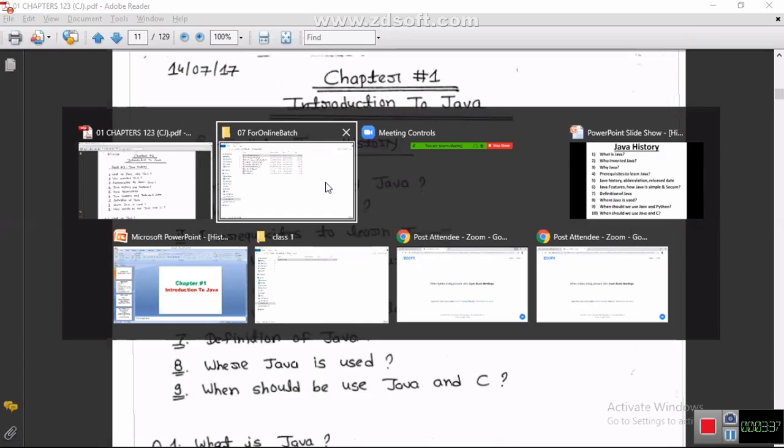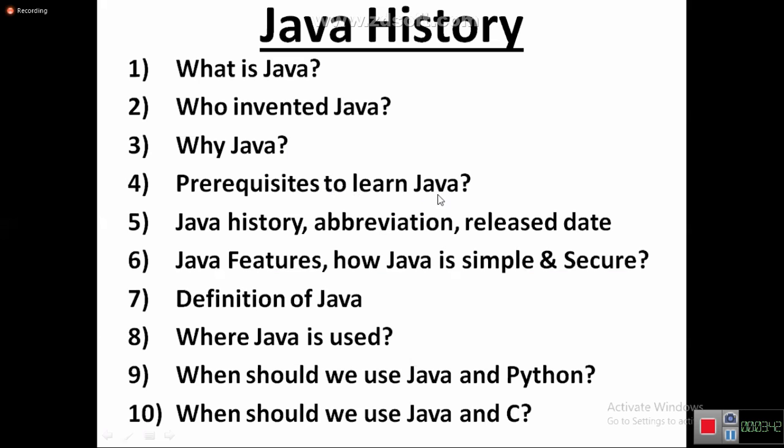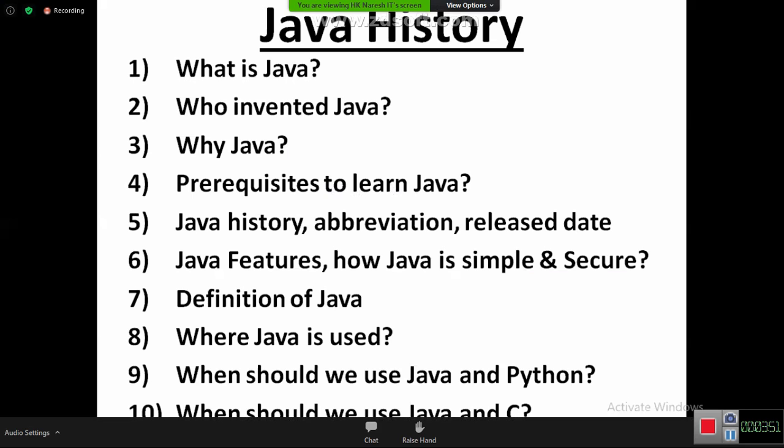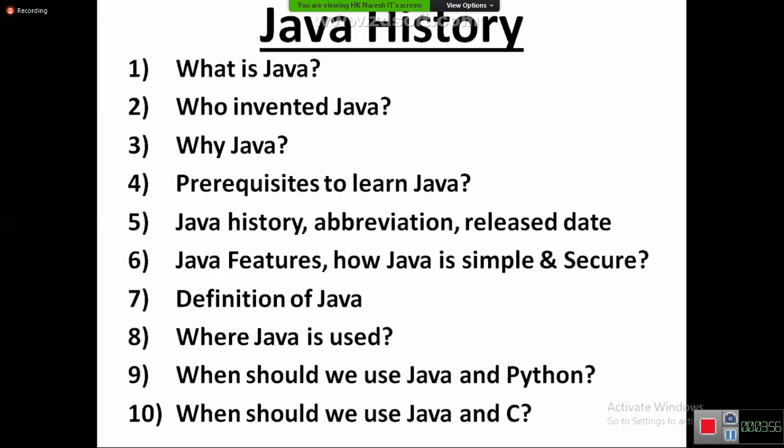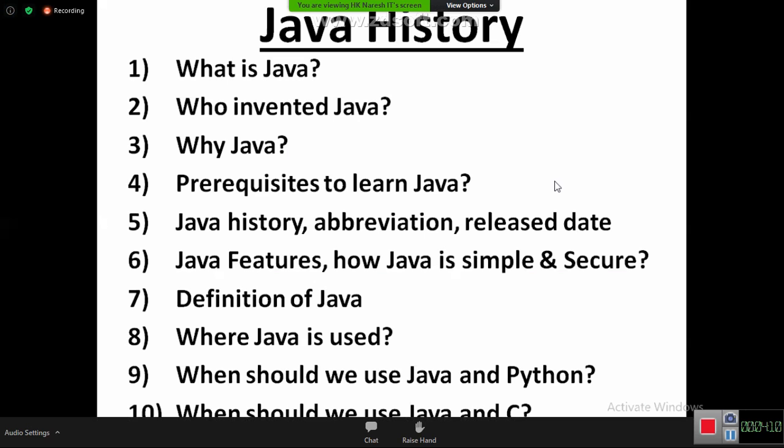So no need to write any points. Every point is clearly there. The only thing you have to do is memorize, so please try to memorize. Try to understand how I am introducing the topics, and try to respond along with me. That is more than enough. You can easily remember. Remembering, visualizing, applying is very important. Remembering, visualizing, applying on the given example. This is the process we will follow, so that you will enjoy every class. By the end of the class, you will get a feeling that everything is understood. Is it clear?